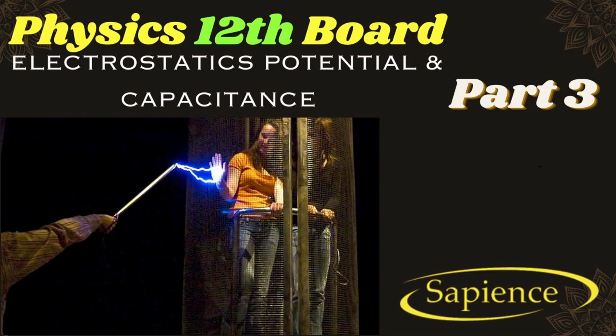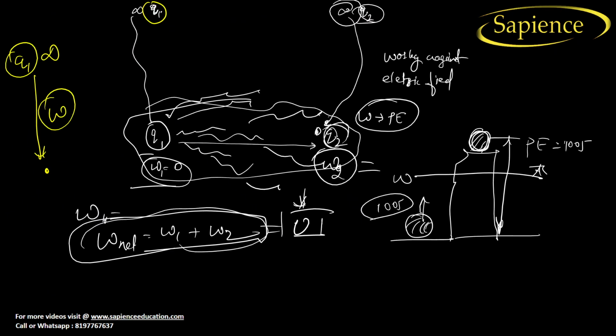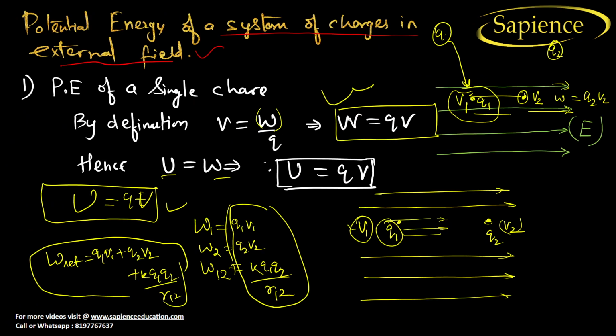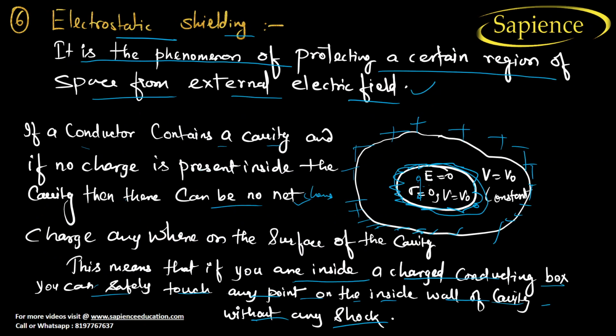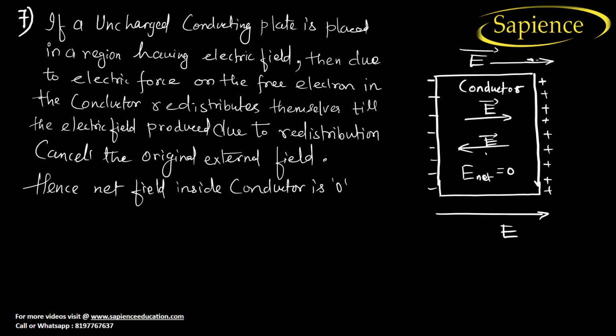See here, this is the cavity, and from outside you are giving a charge. But in charge, so what happened? The top layer of the surface contains only charge, but inside there is no charge, so there will be no shock inside the cavity. So this is the fundamental basic concept, and this phenomenon is called electrostatic shielding.